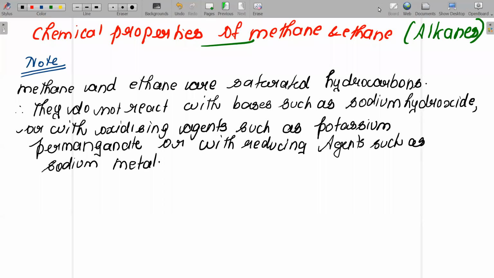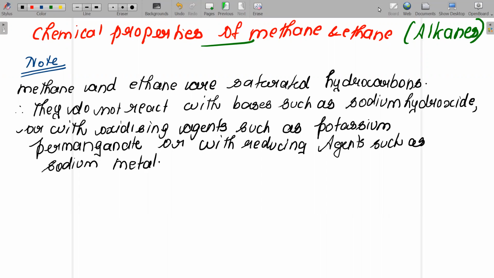So children, today's class we are going to discuss the chemical properties of methane and ethane. That means the chemical properties of alkanes. Generally, we can call them like that also. Children, there are certain chemical properties such as substitution reactions, oxidation reactions, etc. Before talking about those concepts, let me give you a general idea.